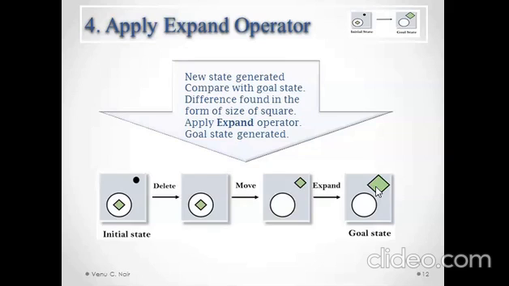Slowly and steadily we move to the goal state when all the differences are removed by successively applying different operators available on those states. So this is how a problem is solved using the MEA searching technique.